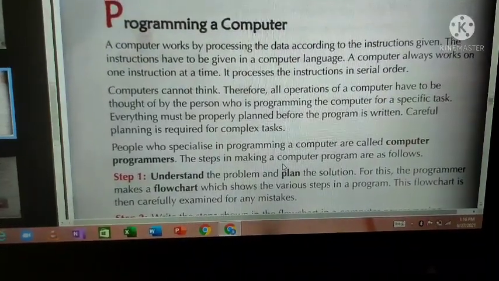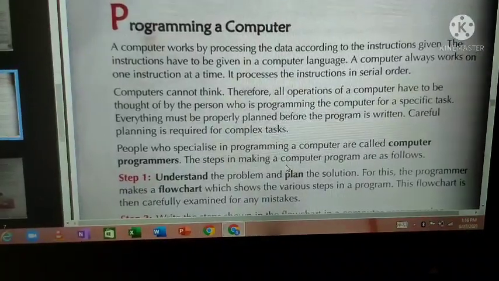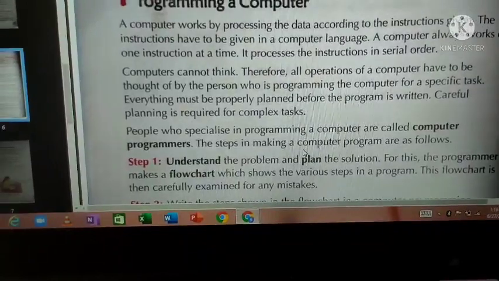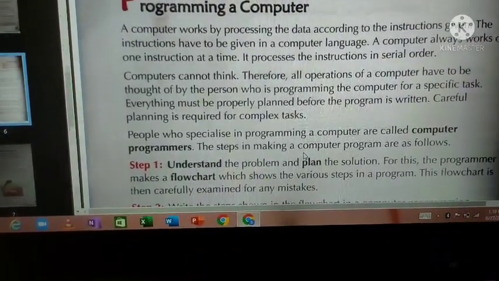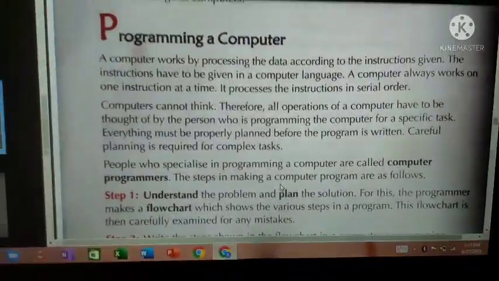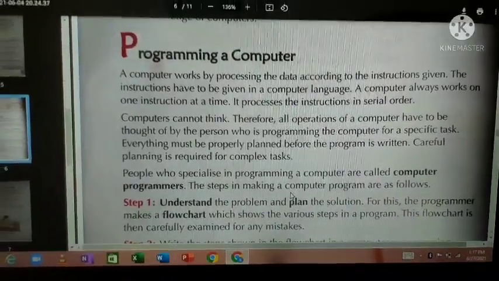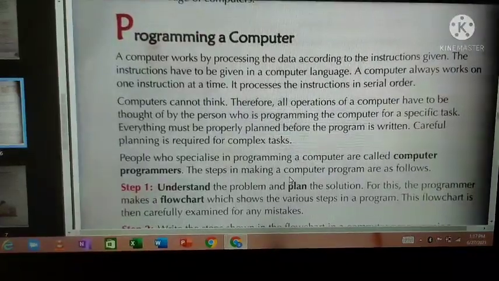The computer always works on one instruction at a time. It processes the instruction in a serial order. When you give instructions to a computer, it will work out the first instruction, and then it will go for the second instruction, and it will go for the third instruction. In a proper serial order only these instructions will be processed.